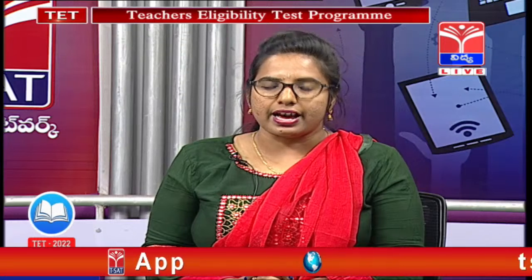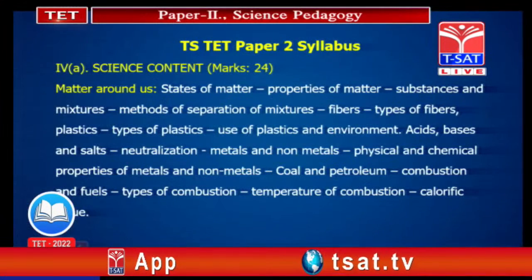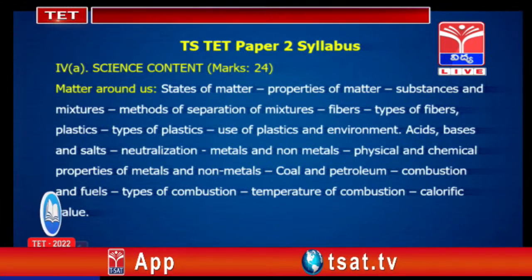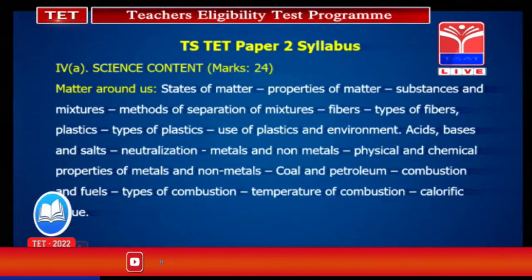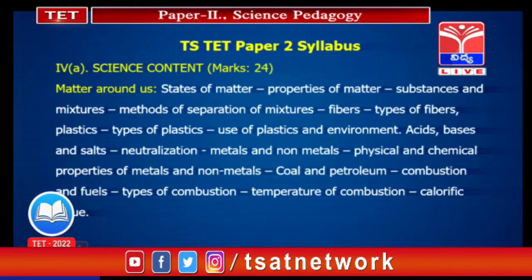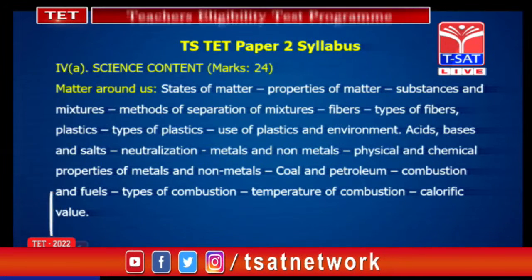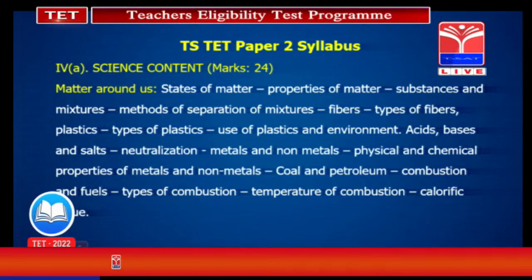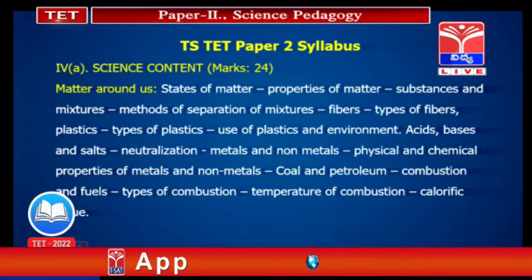Next topic is fibers. We have different kinds of fibers, natural fibers and artificial or synthetic fibers. Natural fibers, for example cotton and silk, are available from natural resources. Cotton is available from cotton seeds and we can get silk from silkworms.